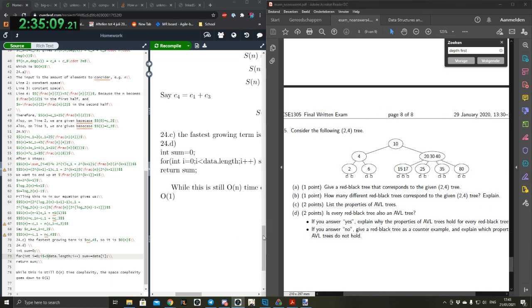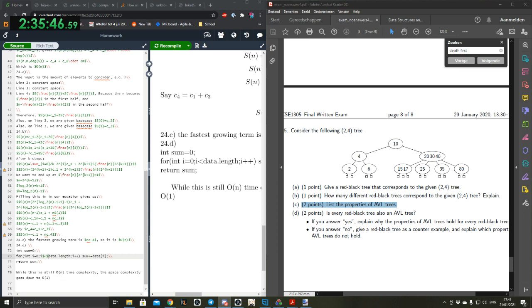Oh, A is easy. Yeah, A is easy because they told us how to do this in a lecture which you weren't at, so I'm gonna send you the screen of how to do it. I like how it's an open question to list the properties of AVL trees in an open book test. Then again, this test was not open book last year. You were only allowed to have a self-made cheat sheet on this test.